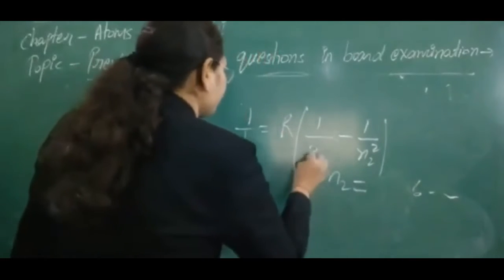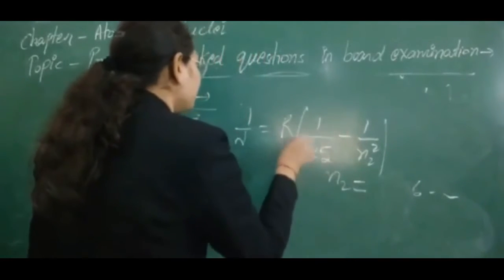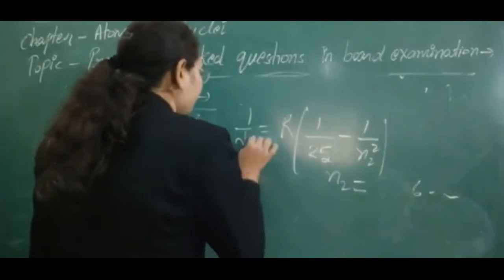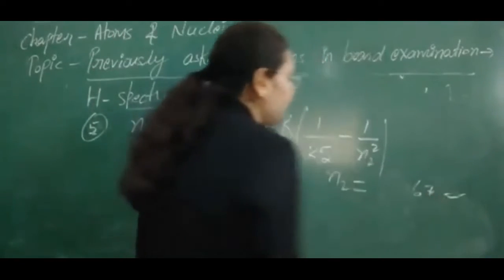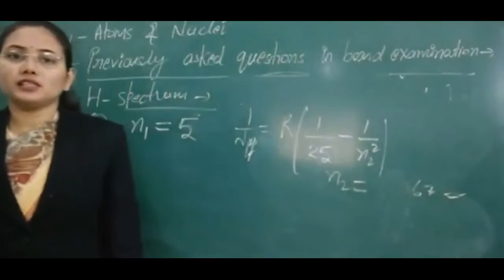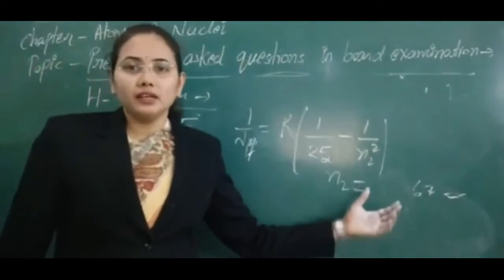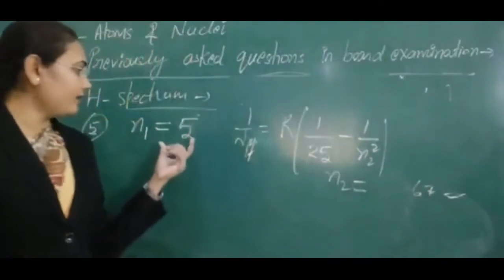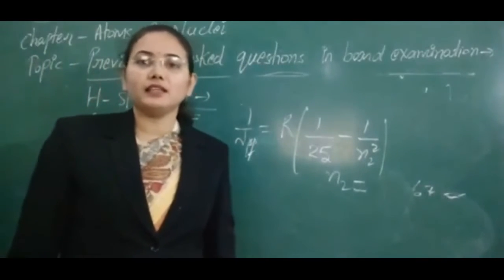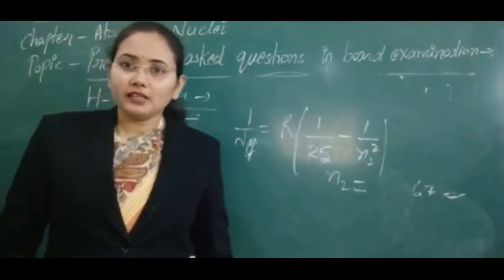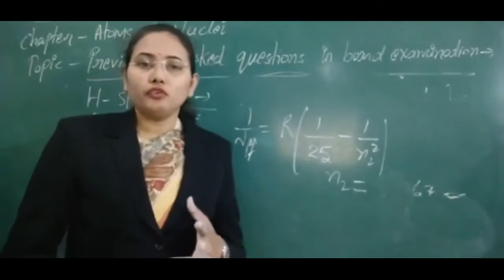So if n1 is equal to 5, then this will be 25. We can write it here, and this is 6, 7 and so on. Then if the electron is free to make a transition from the 6, 7 and so on, higher states, to the n equal to 5 state, then we get a series of wavelengths lying in the infrared region, and it is called the Pfund series.